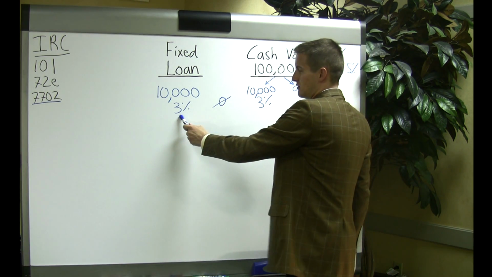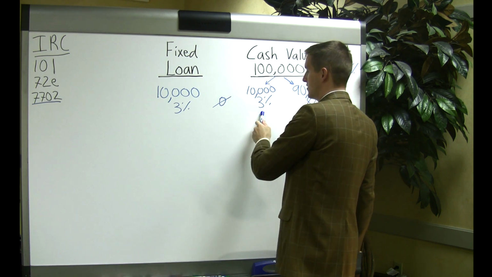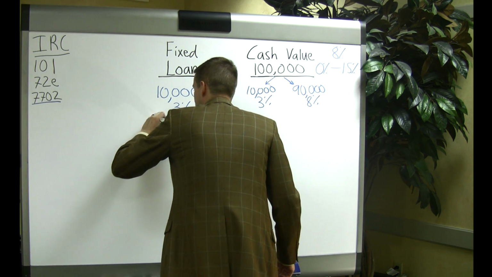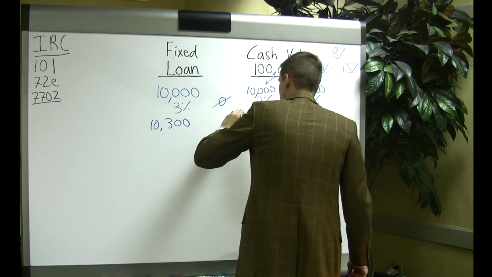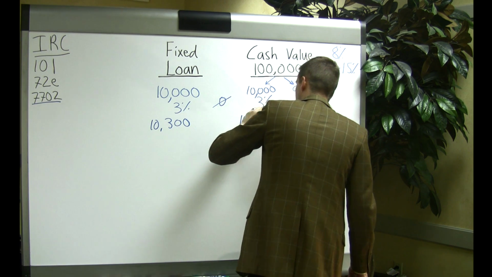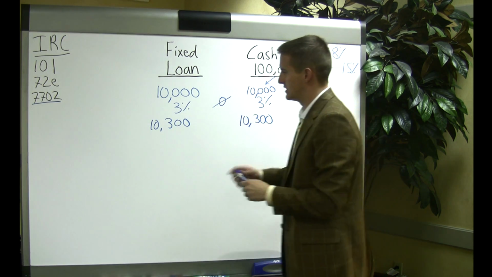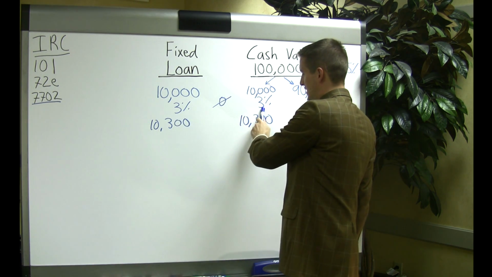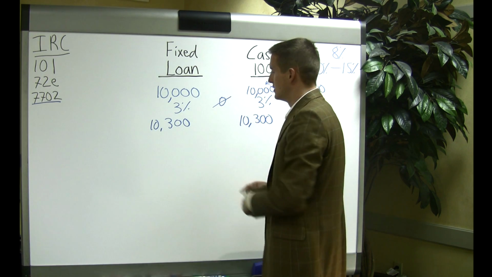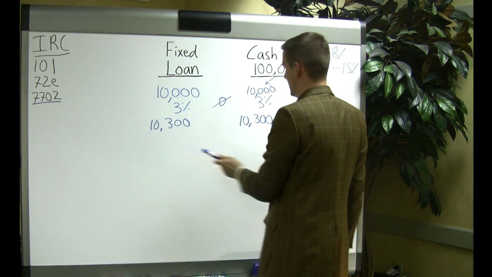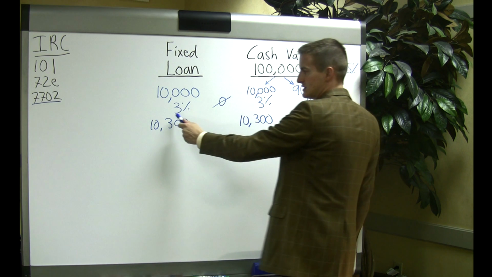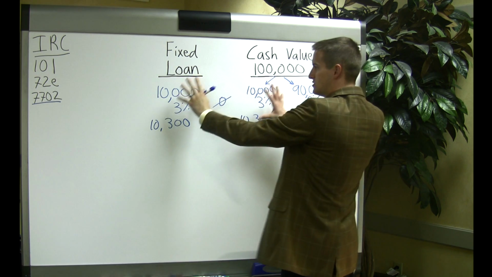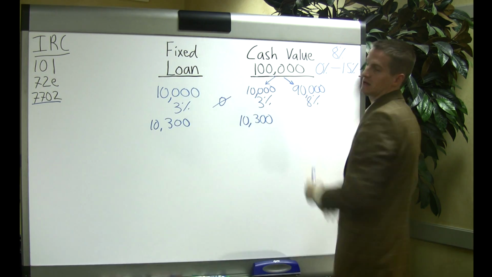So this 3% that you're being charged and this 3% that you're earning, let's just go out the next year. They wash each other out. So you got $10,300. Over here, you made $10,300. So some people get confused in thinking that they take this 3% and it is being paid by the cash value. They both accumulate. So pretty soon, this could be $20,000 and this can be $20,000. But the nice thing is that this is guaranteed at 3, and this is guaranteed to earn 3. So these two wash each other out, and you have a net of $90,000.